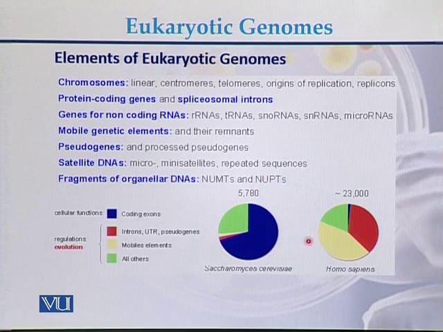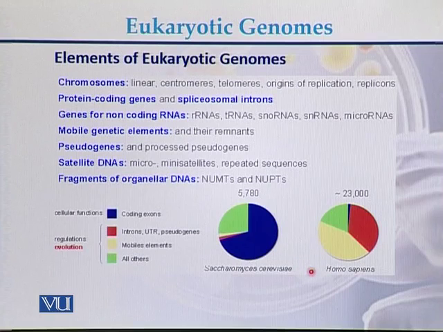While on the other hand, in case of the human genome, we see that the coding DNA is very less. We can see here the representation or the percentage of the introns and pseudogenes or the UTR regions which are present in the genome of the humans, and these are the mobile elements, meaning those DNA that move from one location to another location. All other genes are represented by green color. So this is the comparison between two genomes.